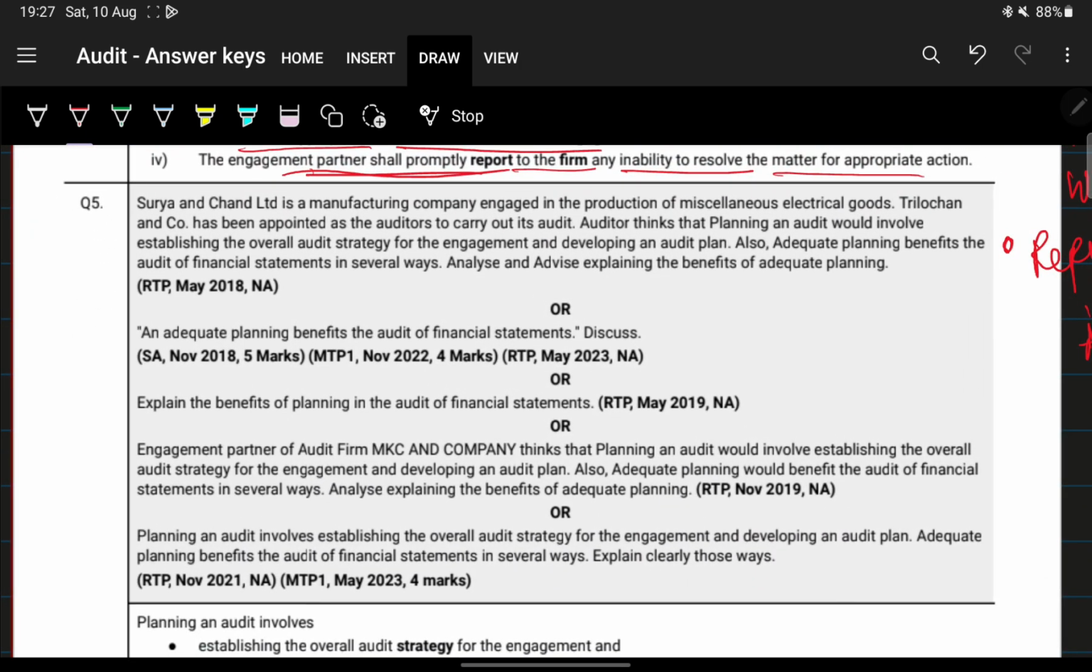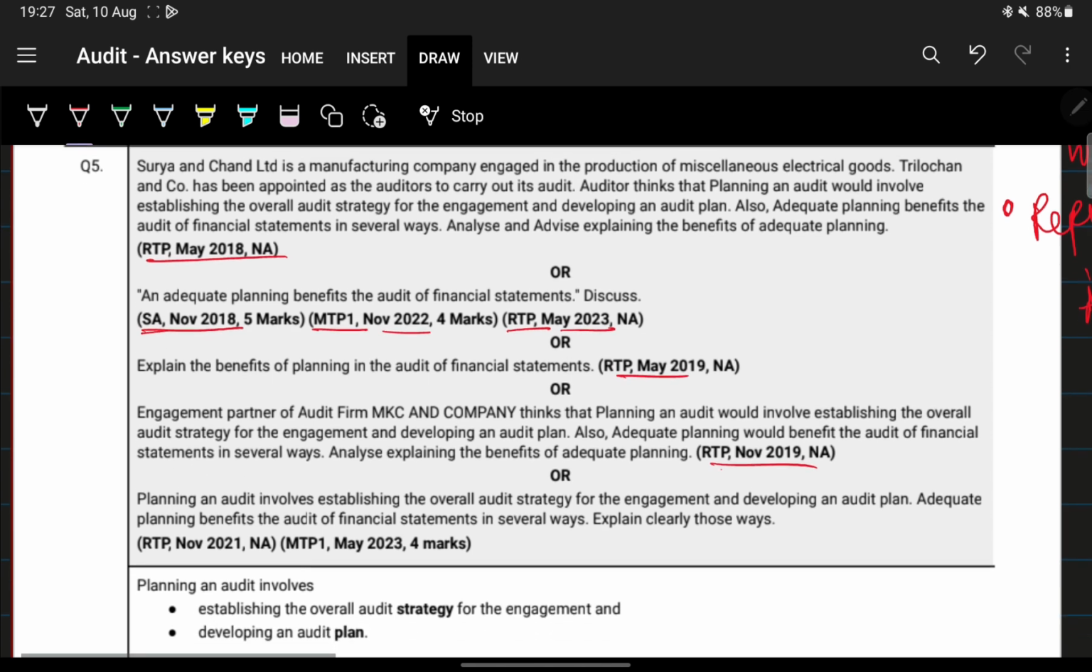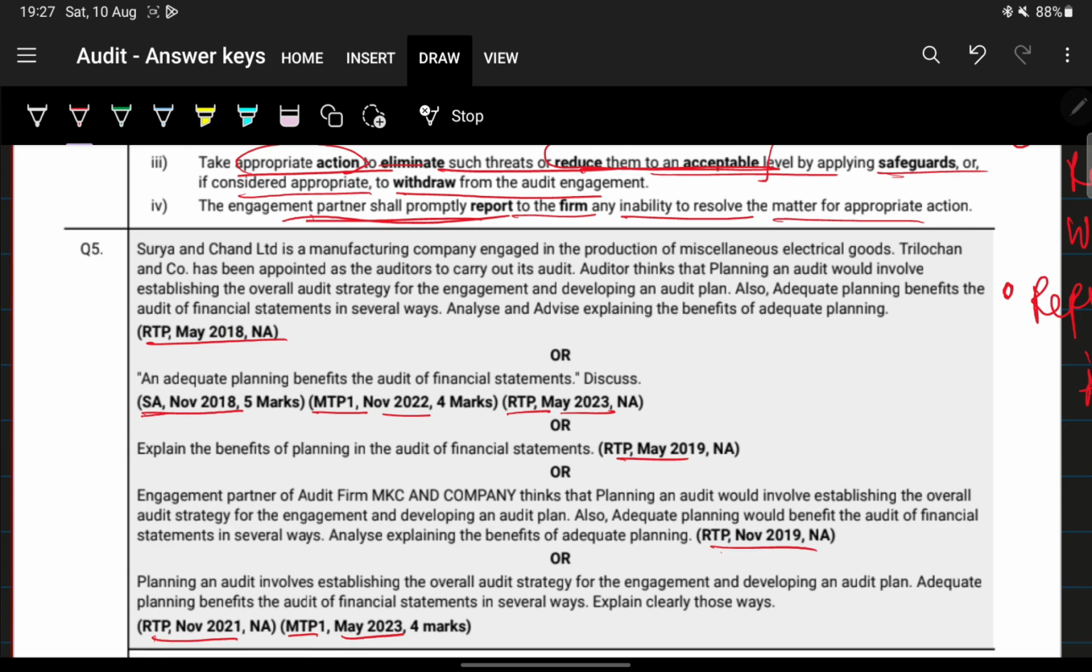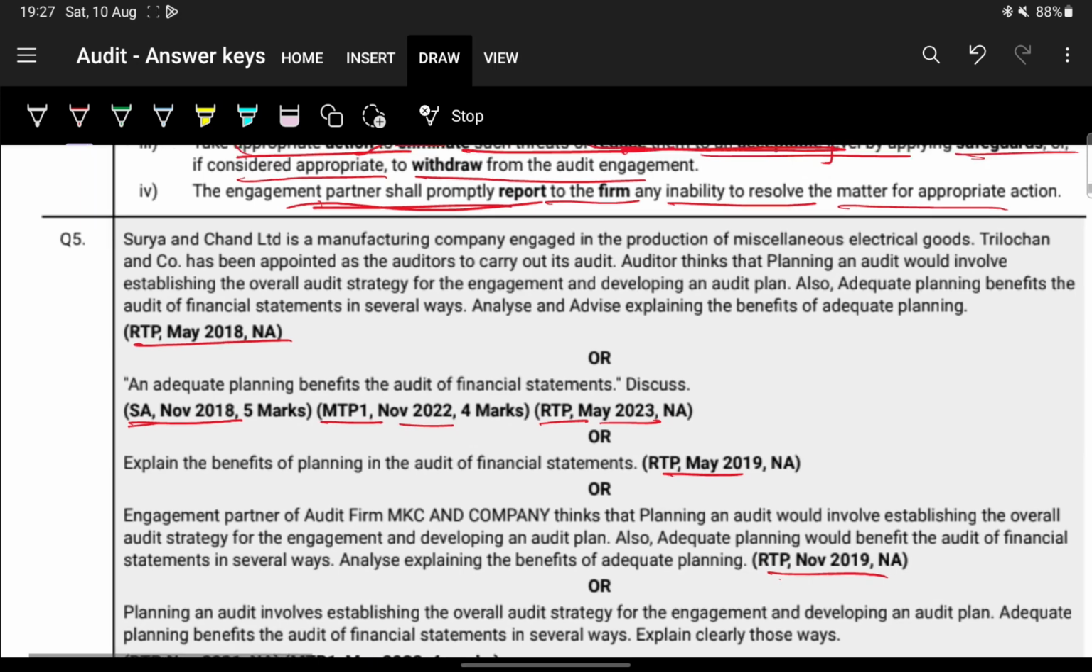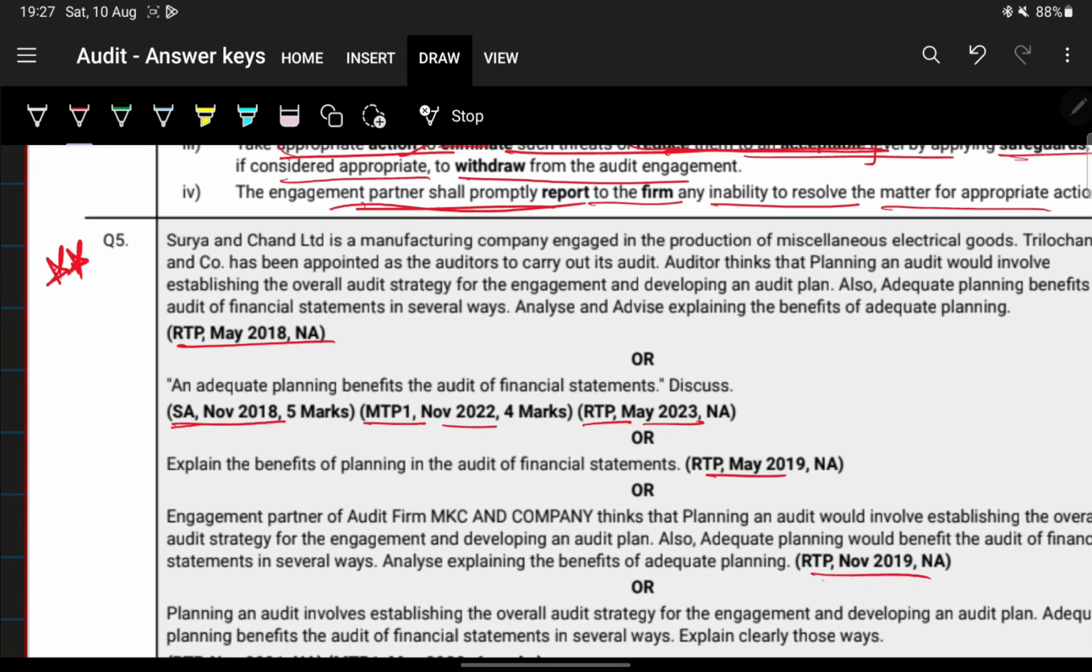Okay, now you can see here only how many times it's been asked. RTP 18, suggested answer November 19, MTP 1, November 22, RTP May 2023, RTP May 2019, RTP November 2019, right? And RTP November 21, MTP May 2023, right? You can see how many times this question has been asked. Okay, so we'll just go through it. This will be, according to us, very, very important.